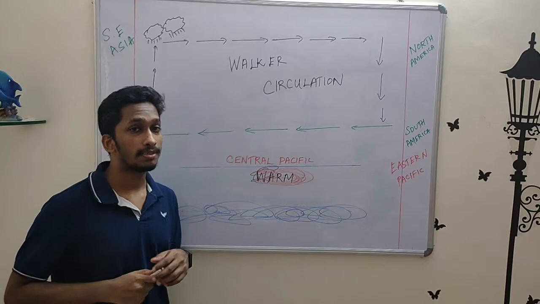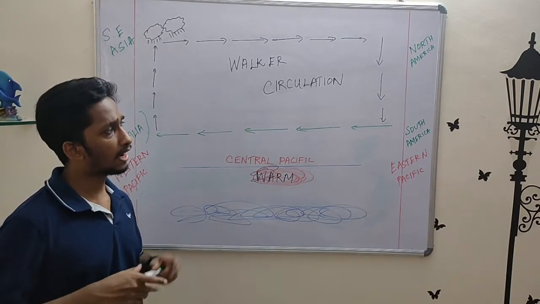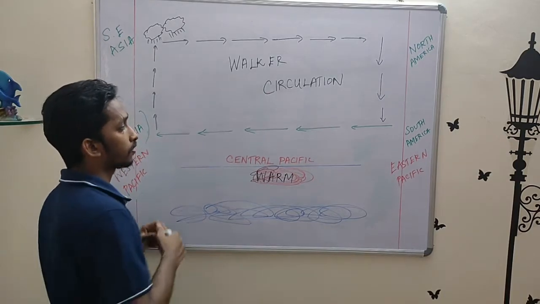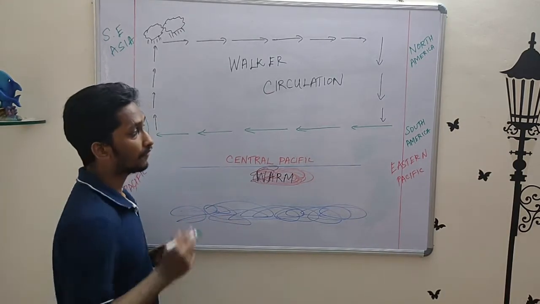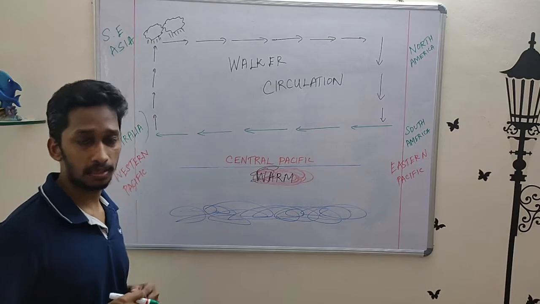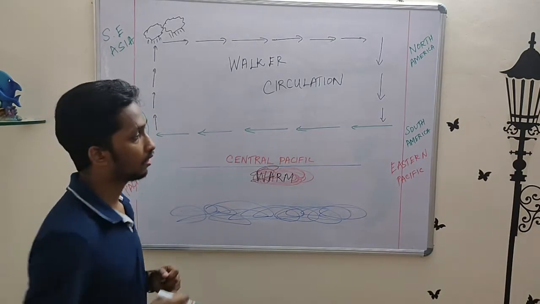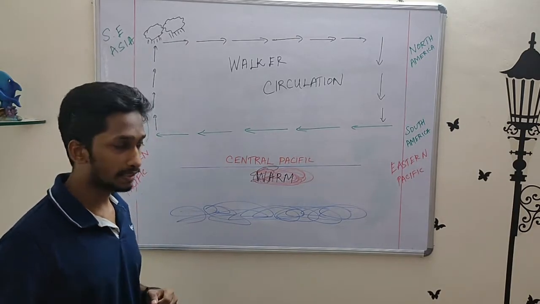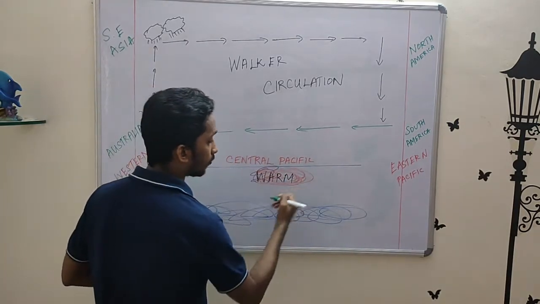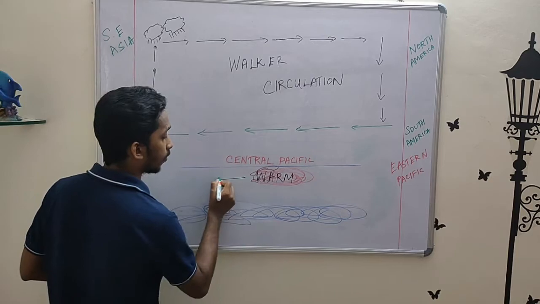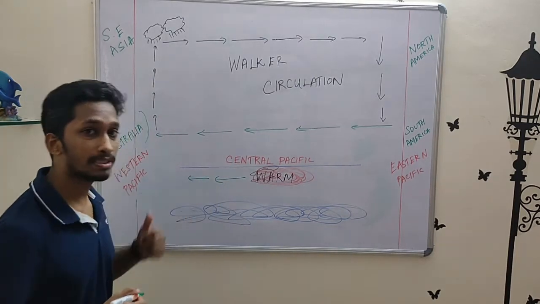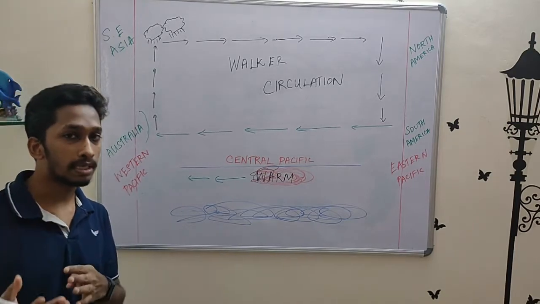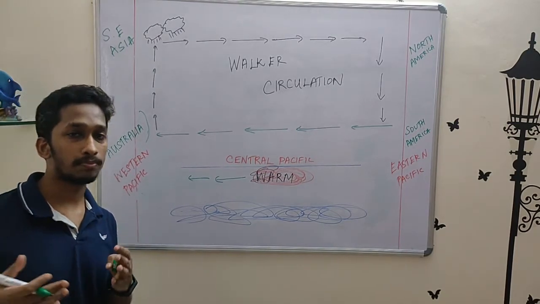Okay, now let's look at the neutral and the La Nina phase. And while doing this, we learn what Walker circulation actually is. Okay, so now in this geographical location, we have something called the tropical easterlies or the easterly trade winds. So these winds flow in the east to west direction. And when they are doing that, they tend to push the warm waters in the Central Pacific Ocean west towards your Western Pacific Ocean.